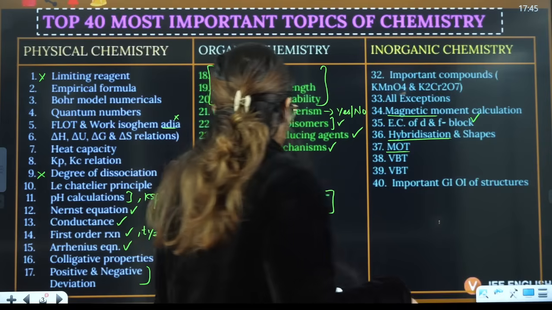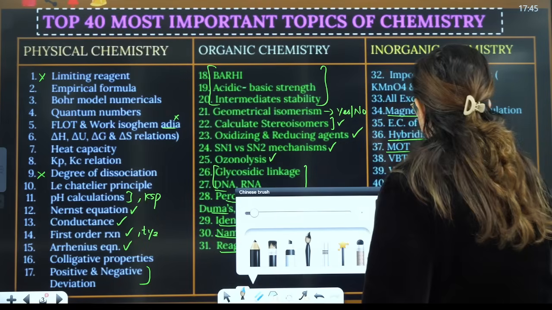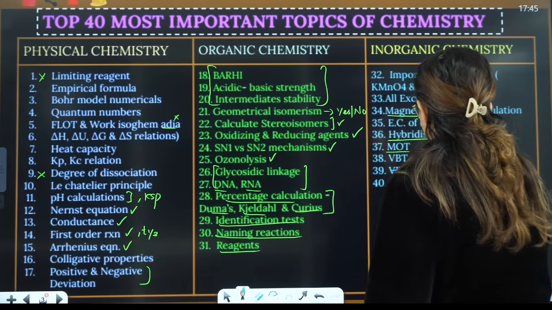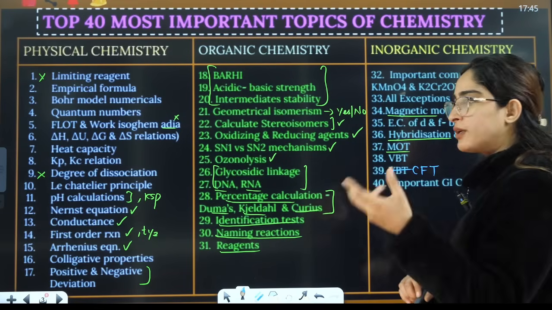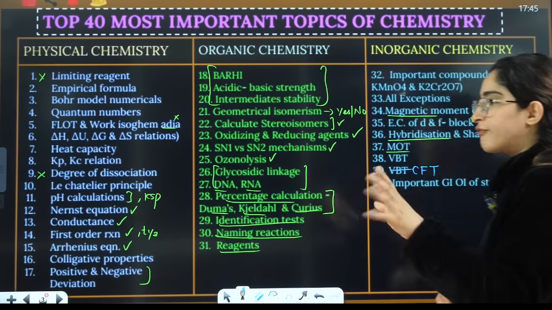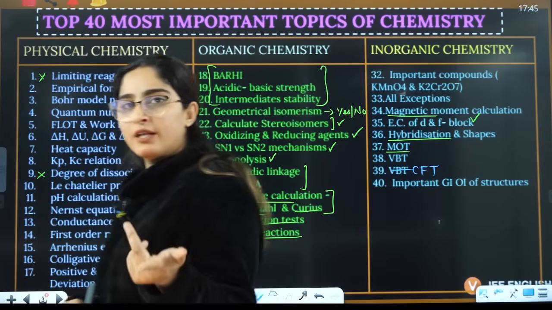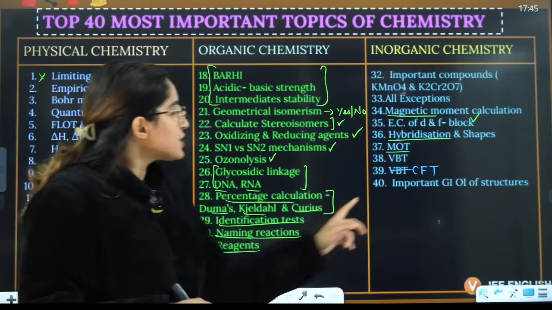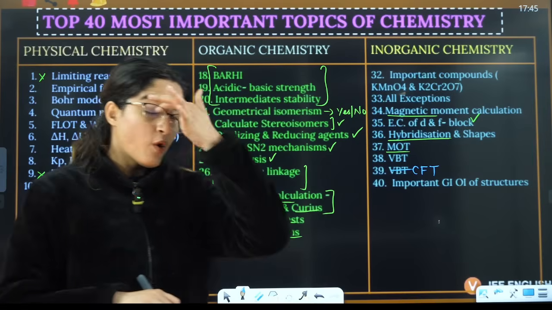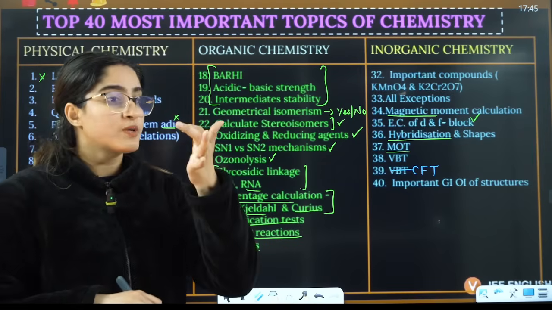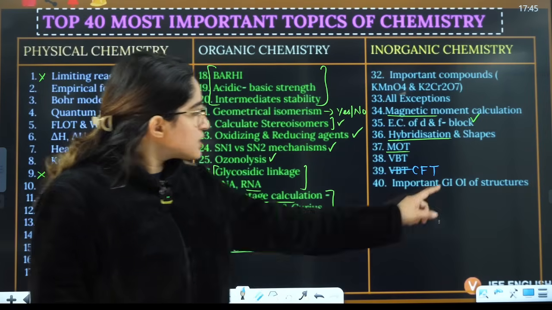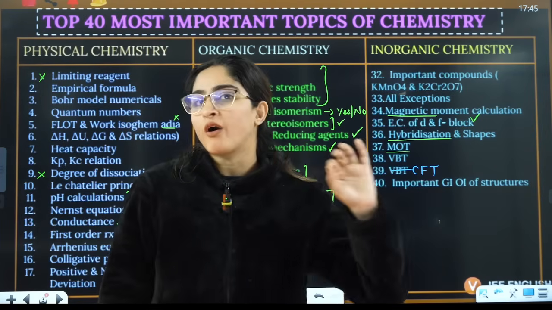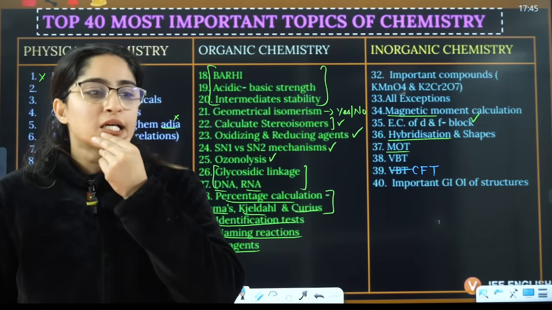Then VBT, I think I have put it two times. Oh, there should be CFT here, okay? It should be VBT and CFT, right? So VBT again for coordination compounds, and CFT, crystal field theory, for coordination compounds, right? Last is the importance of GI and OI of structure. So GI, geometrical isomers, and optical isomers. I would say this part is isomers of coordination chemistry, right?